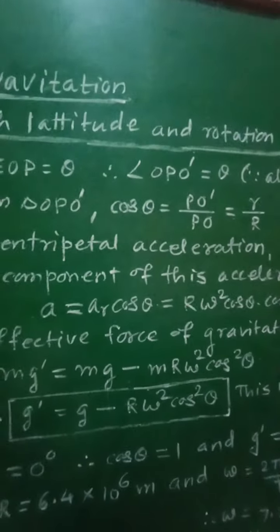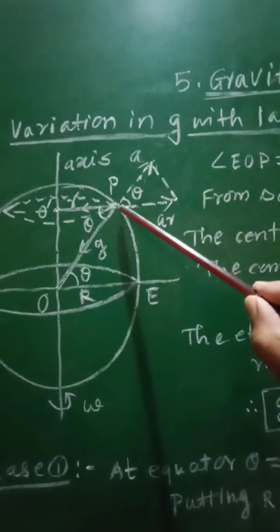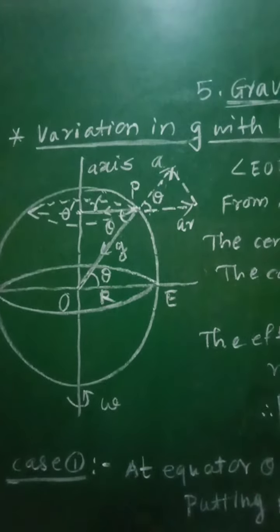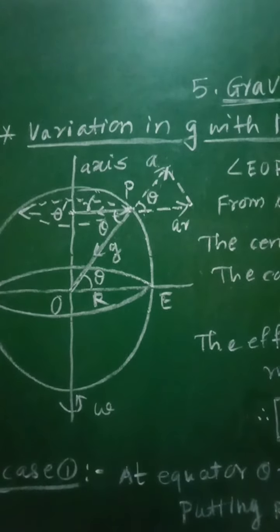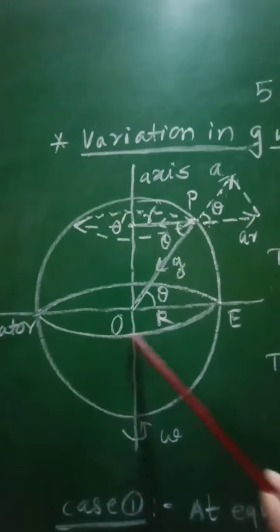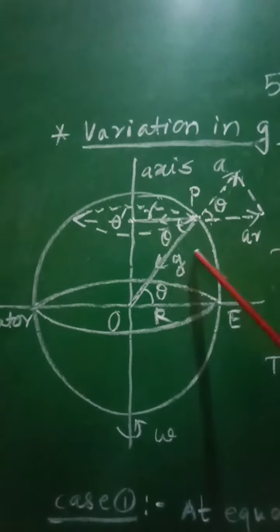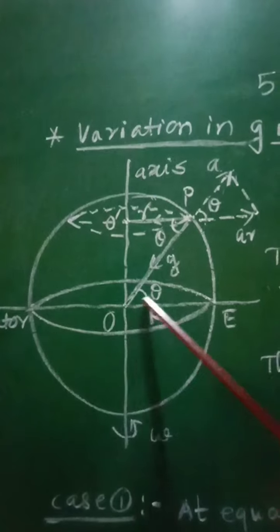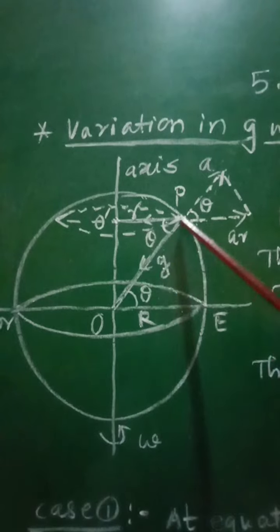Now, latitude is the angle made by the radius vector. Latitude is nothing but the angle made by the radius vector at any point from the center of the earth with the equatorial plane. So latitude is the angle made by the radius vector at any point from the center of the earth with the equatorial plane. So in this diagram, radius vector is OP.